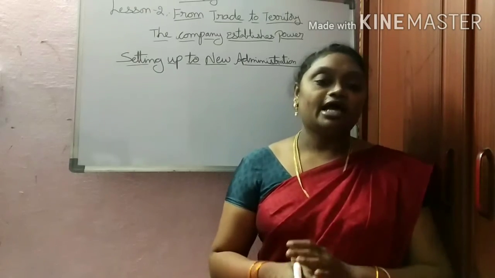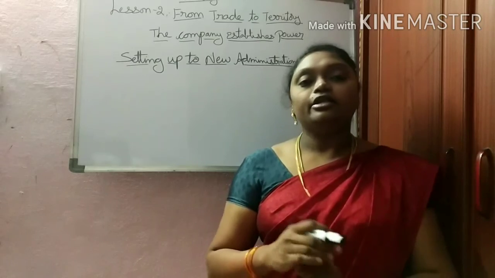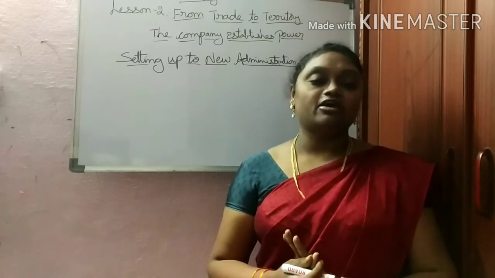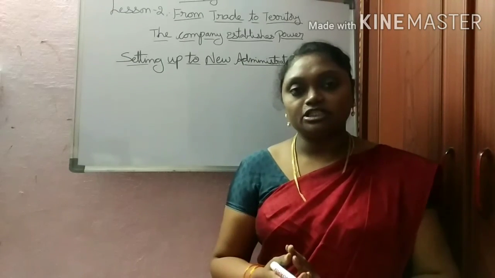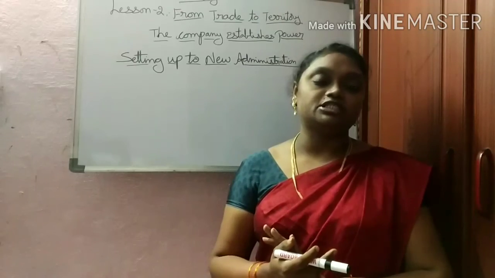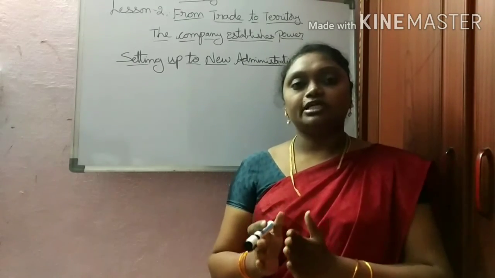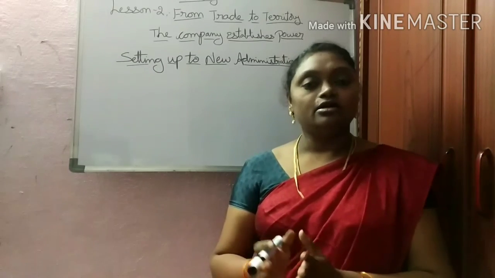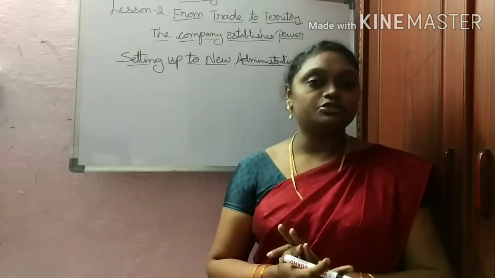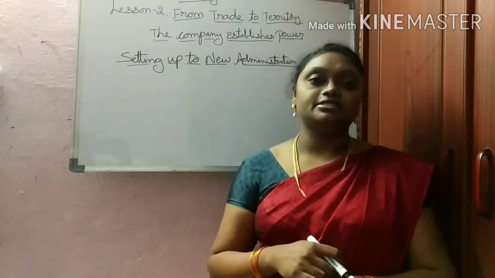So we have understood this in this lesson, and today we have completed it. What topics have we learned? The doctrine of lapse, and the setting up of the new administration. Who was the first Governor General? Warren Hastings. This is how he set up the administration: he divided it into 3 presidencies, then appointed the district collector, then the army, and some regulations, rules and acts were implemented. This is what we learned in this lesson.